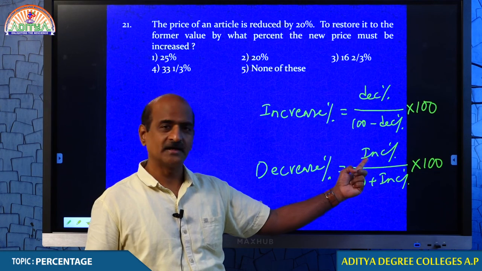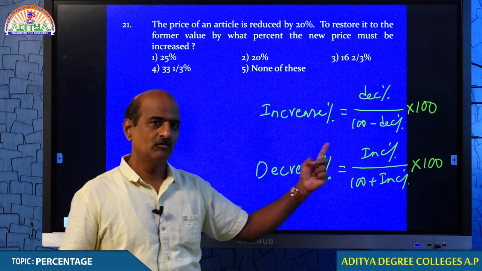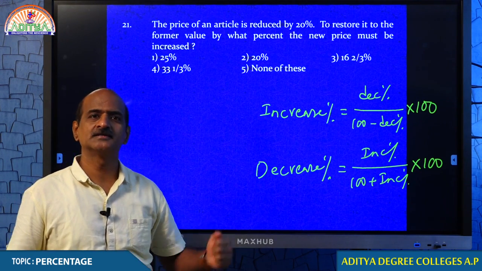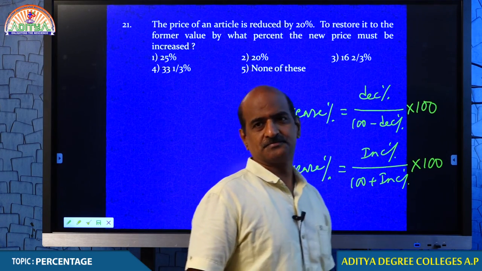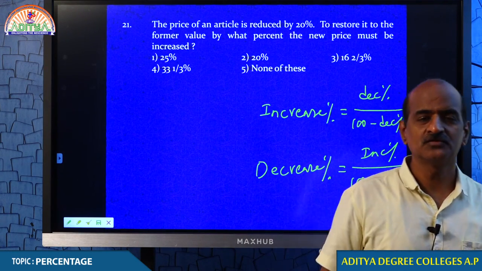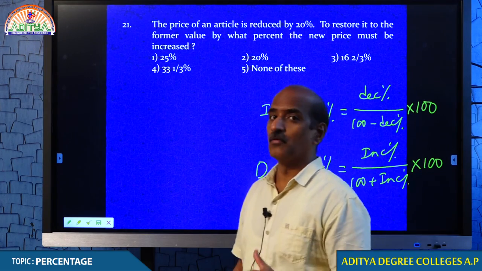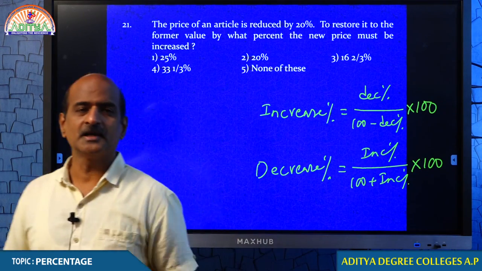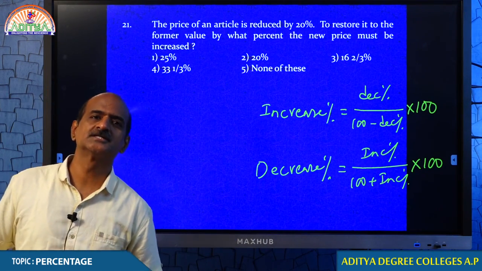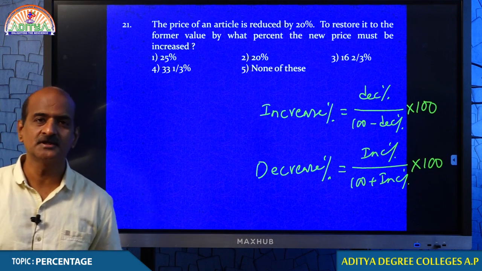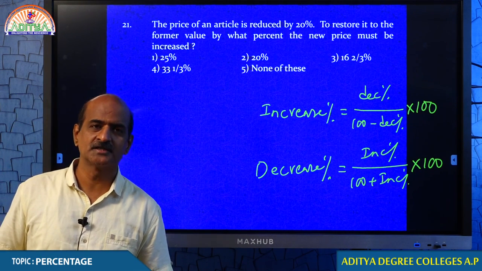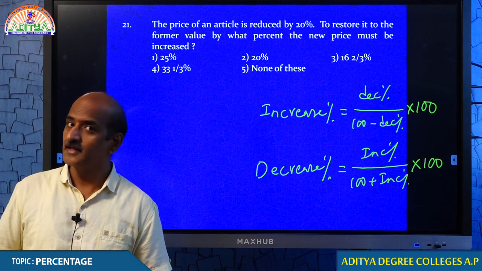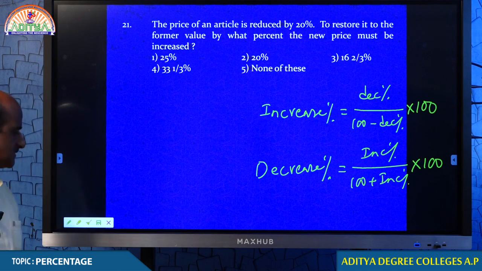Whenever a value increases, how much percent should it decrease to make it original? These two formulas we will be using very often. Let me tell you in which condition we apply them.